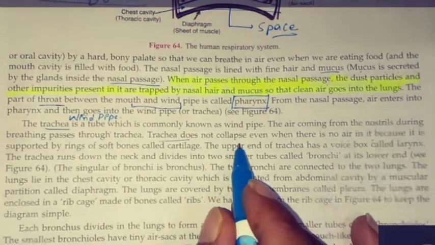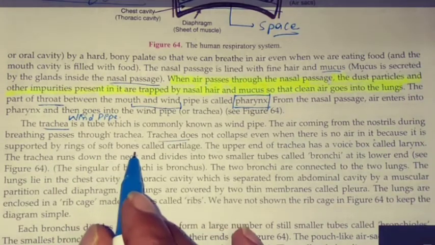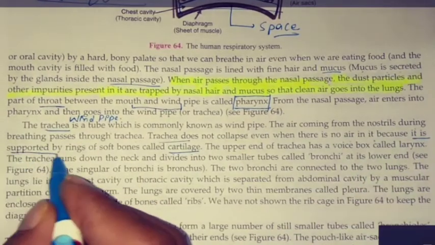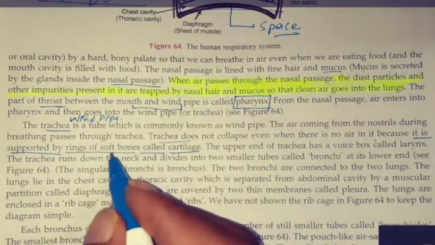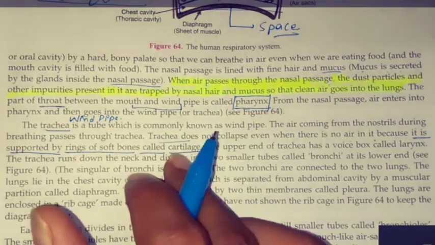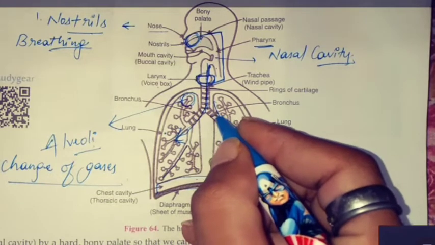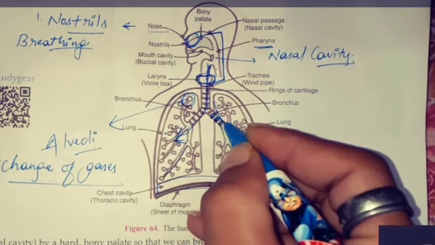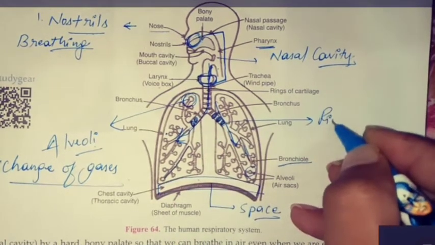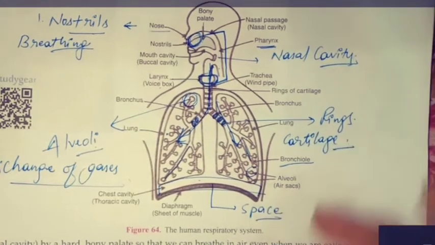The trachea does not collapse even when there is no air in it because it is supported by rings of soft bones called cartilage. Why does it not break up? Because it is supported by the rings of soft bones called cartilage. Who is supporting it? The soft bones, and these are called cartilage, the rings. You can see in your book the rings are made. These rings are cartilage. Okay.